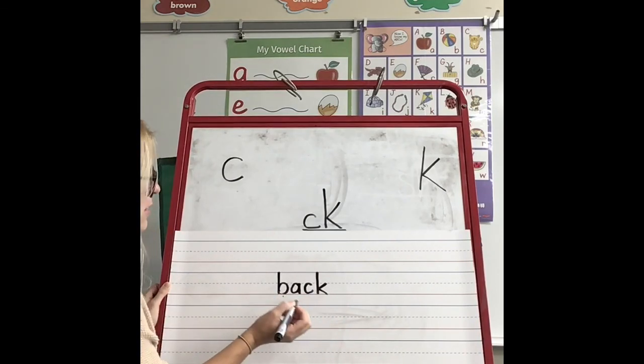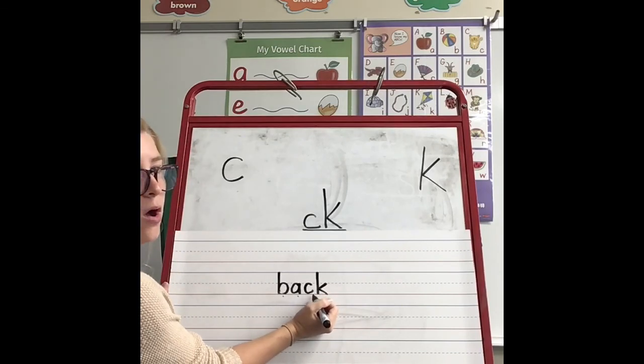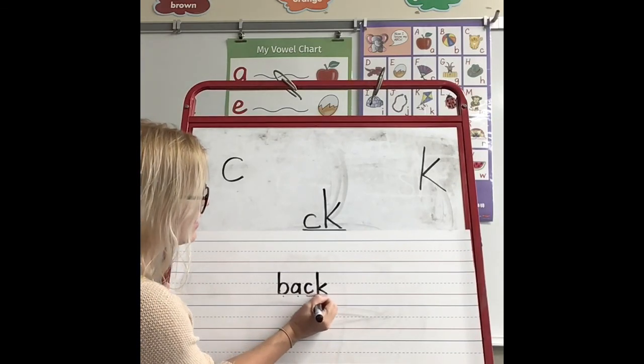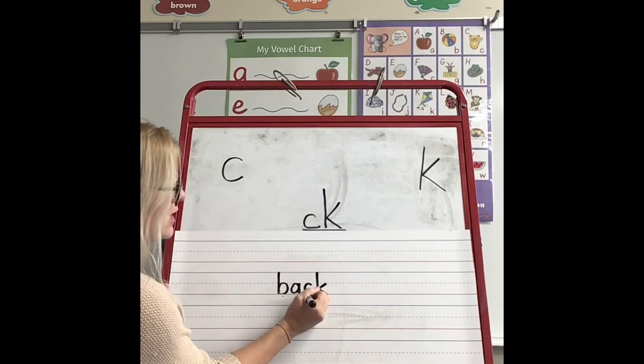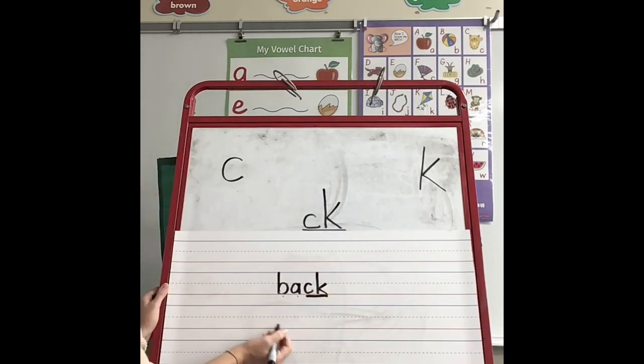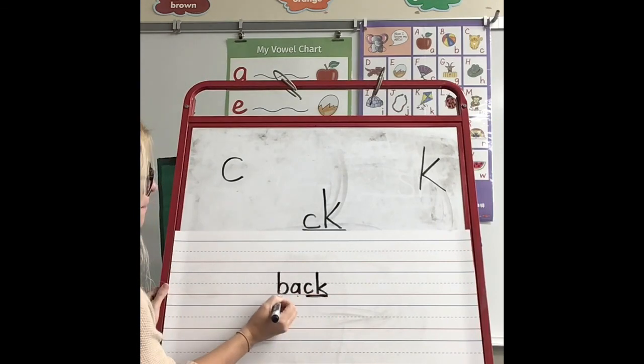Let's read this word that ends with C-K. B says B, A says A, and C-K together always say K. It doesn't say K-K, it just says K. Let's read the word. B-A-K. Back. This is the word back.